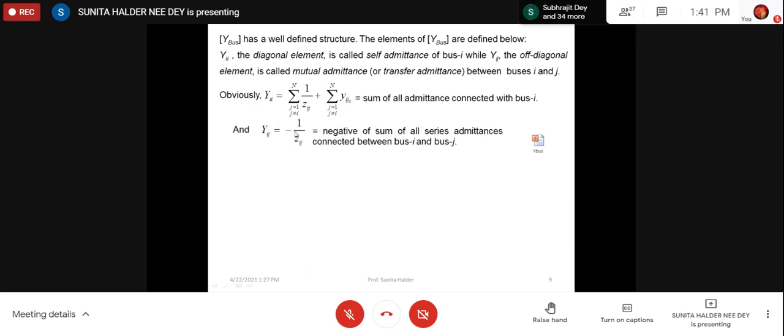Similarly, I have written here 1 by Zij because I cannot show two lines everywhere. But actually it is the negative of the sum of all series admittances connected between bus I and bus J. If we want to represent it by summation, then it will be complicated. I did not do that.